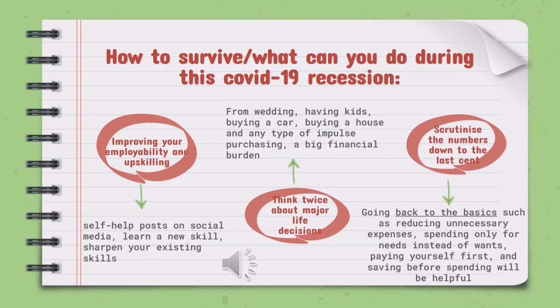How to survive, or what can you do during this COVID-19 recession? First, improving your employability and upskilling. Self-help, post on social media, learn a new skill, sharpen your existing skill. Next, think twice about major life decisions, from weddings, having kids, buying a car, buying a house, and any type of impulse purchasing. A big financial burden.